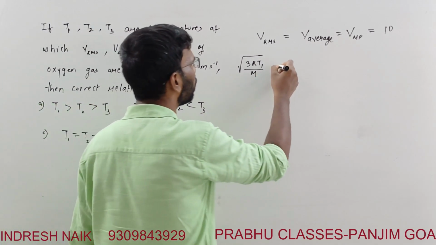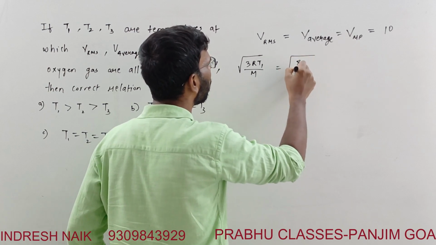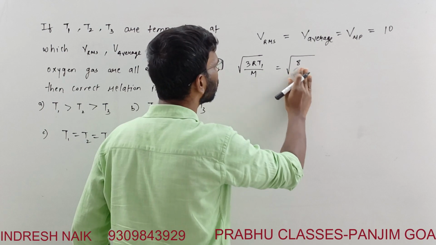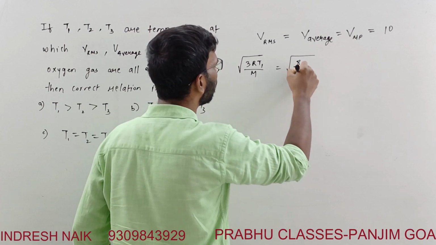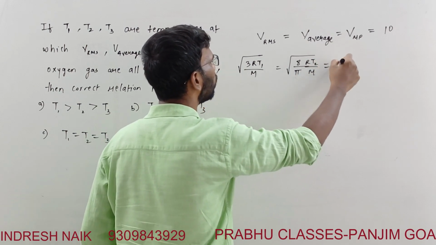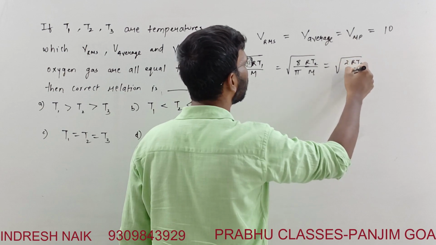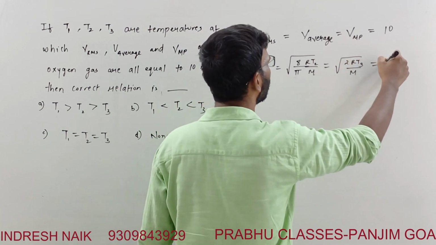So square root of 3RT1 by M is equal to square root of 8 by pi R T2 by M, equal to square root of 2 R T3 by M, equal to 10.